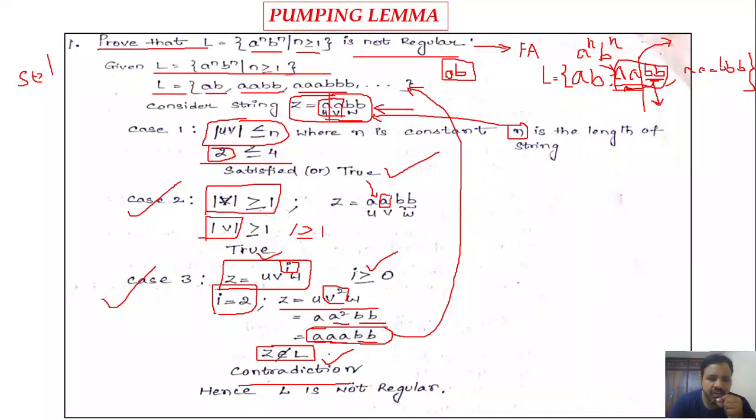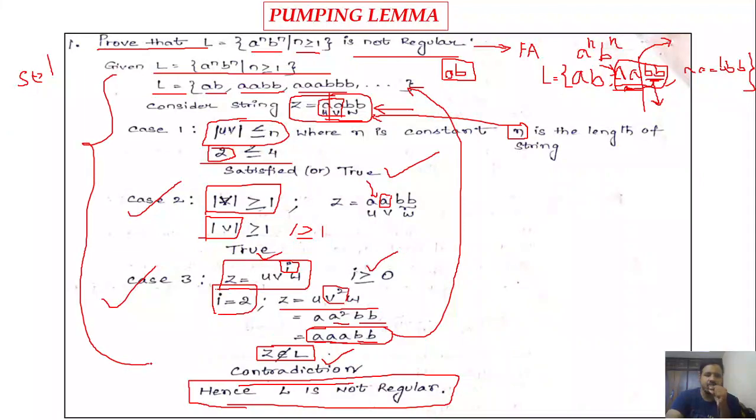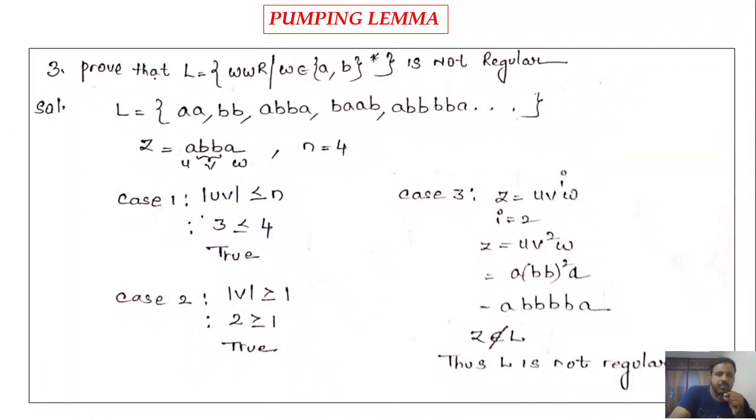So this is the contradiction of case 3, and hence the language is not regular. This is the easiest way to prove that the language is not a regular one. Okay, so next we will do one more problem here.